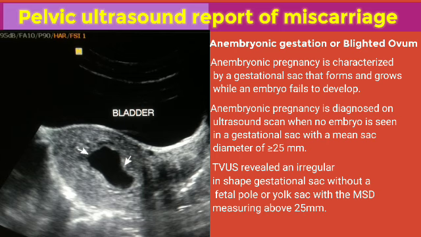The image on the right is a transabdominal scan demonstrating an embryonic pregnancy. It revealed an irregularly shaped gestational sac without a fetal pole or yolk sac, and the mean sac diameter measures above 25 mm.